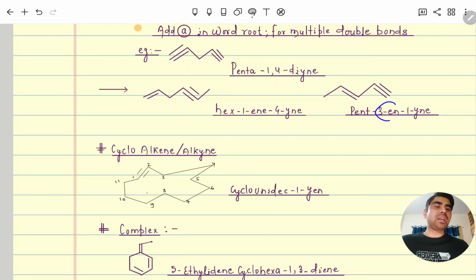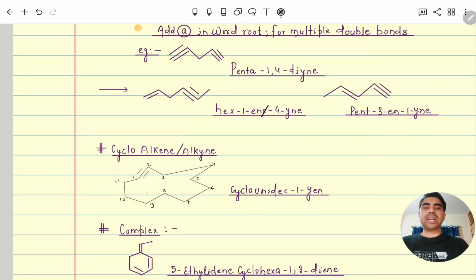So here you can see alkene 3-en and 1-yne is coming. So here after e, y is coming, so this e is cancelled. Clear? Similarly here also, if after e, a, i, o, y is coming, then e will be cancelled.